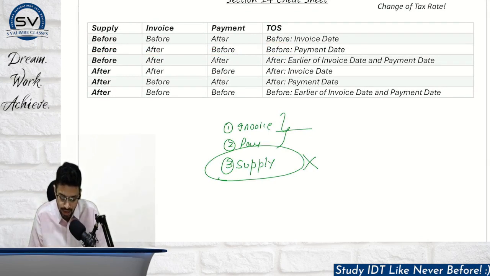What is the exact date? Supply is never the answer. So payment date. Sir, why not invoice date? Because it is after, and the answer is before. Now this is important. Let's understand this. If this is clear, your entire concept will be done.